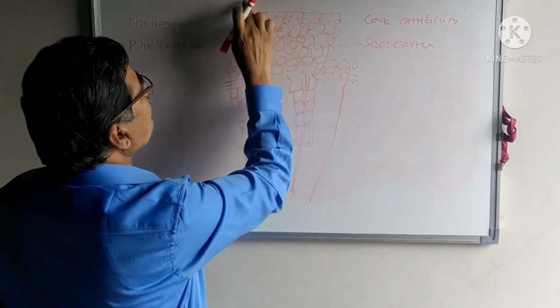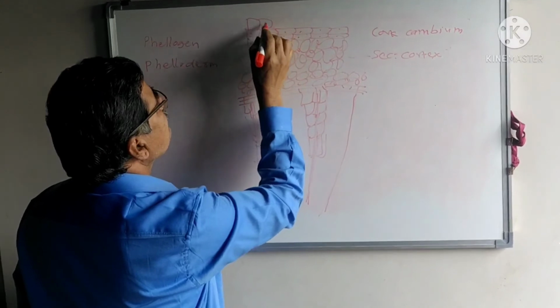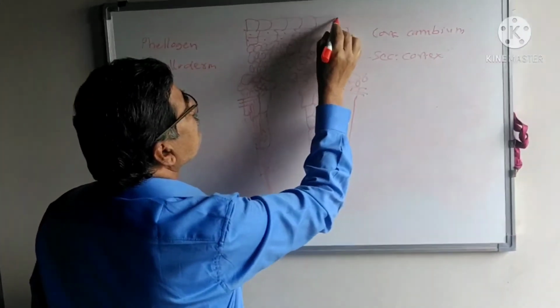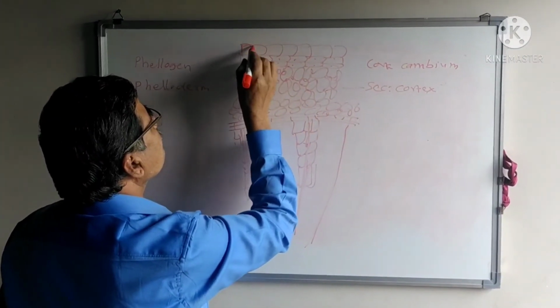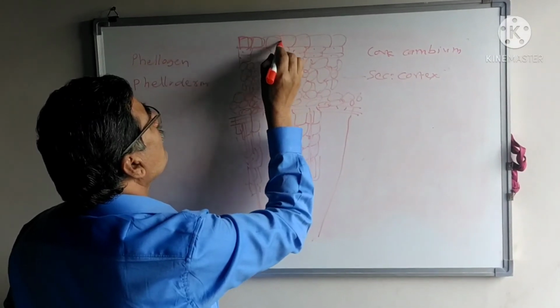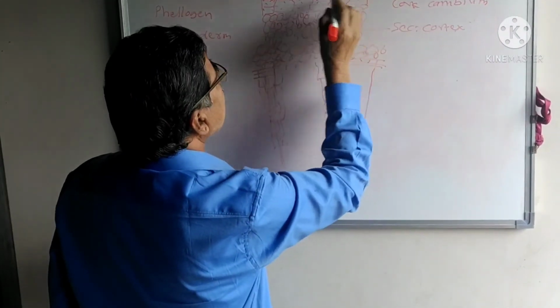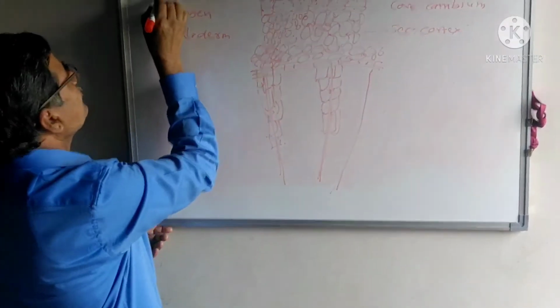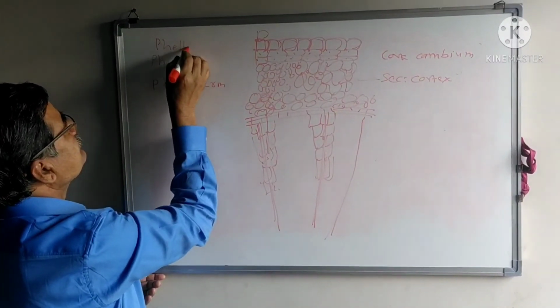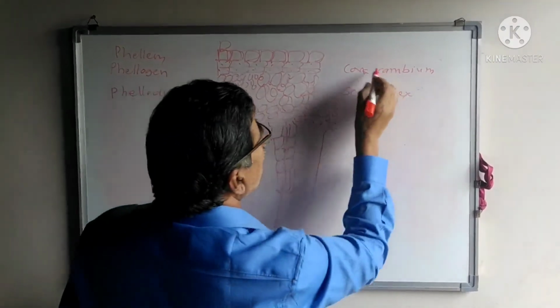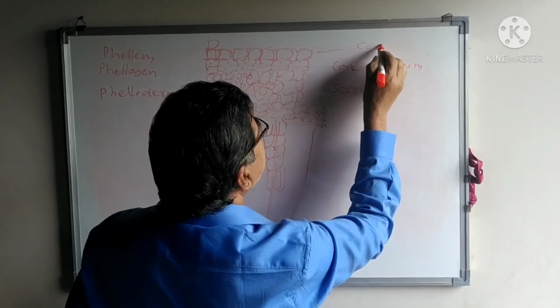The cork cambium cuts cells on the outer side which have thick walls, whose walls are dead and suberized. These cells are known as the phellem. It is also known as the cork.